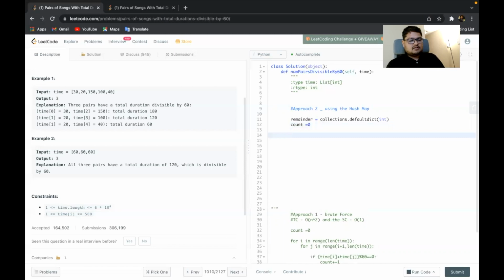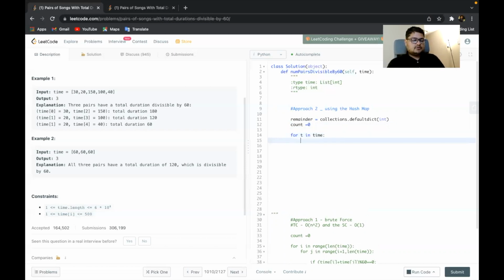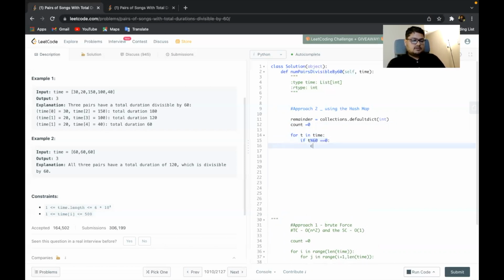Now count will be initialized to 0. So for t in time, if t is divisible by 60, then you add whatever is the value of 0 remainder to your existing count.